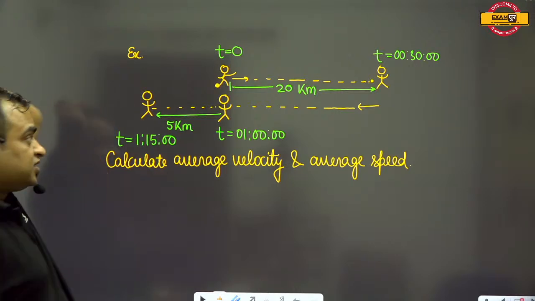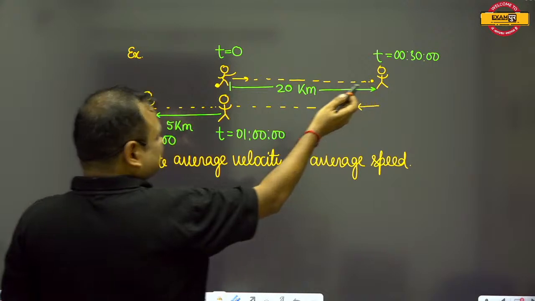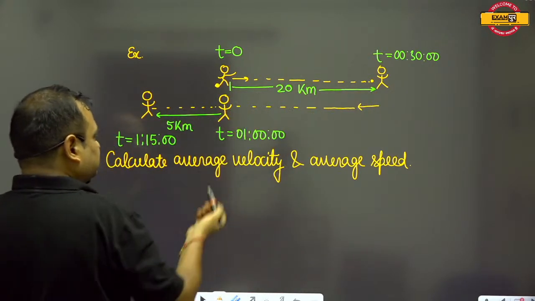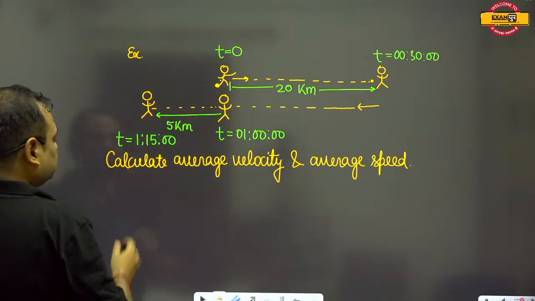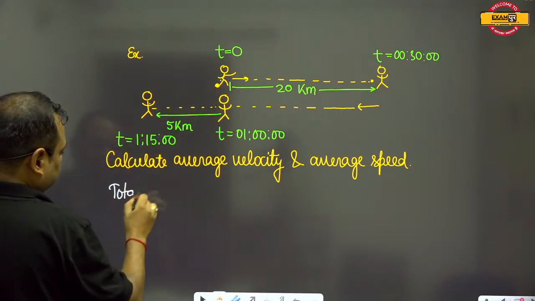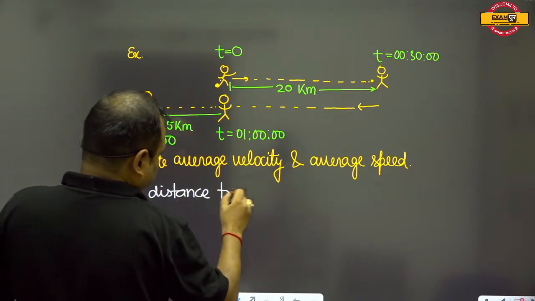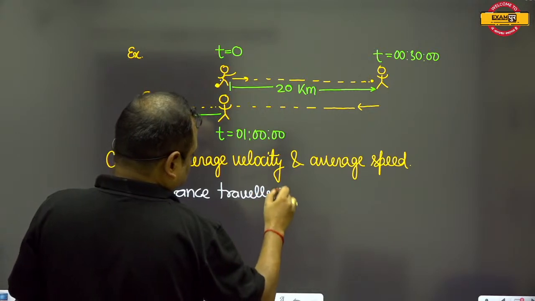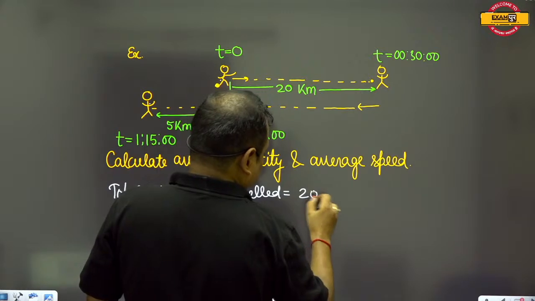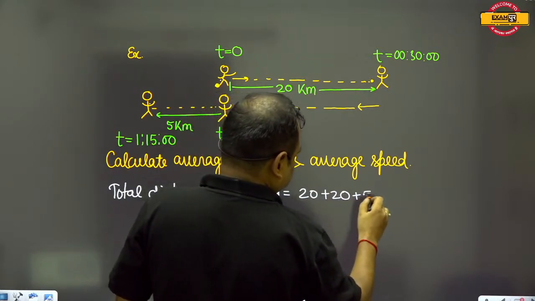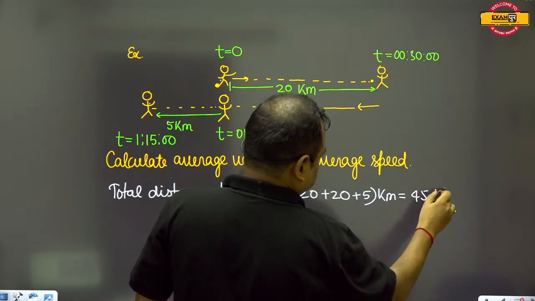Yes, guys, see, from this point to the mall and then returning back, when we talk about from this place to this place, the total distance traveled will be 20 plus 20 plus 5, which is equal to 45 kilometers.